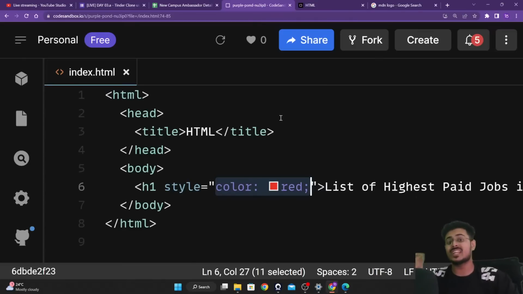Okay, this is called your inline CSS, guys. Why inline? Because it is in the same line as your HTML code. Is it the same line as your HTML code, guys?